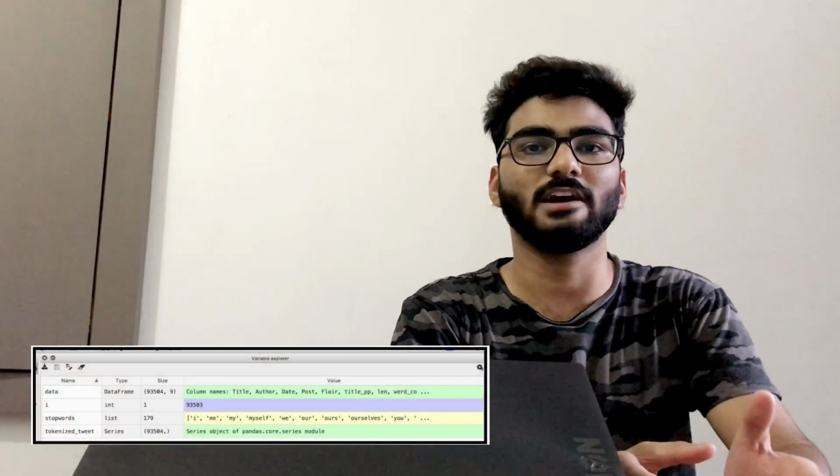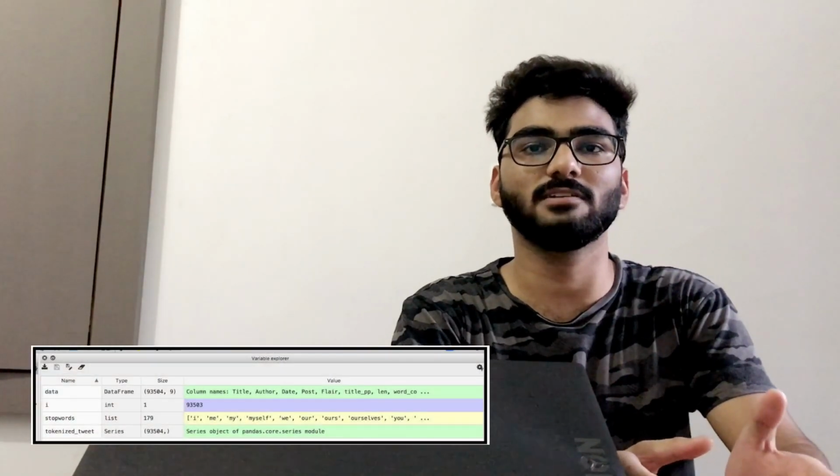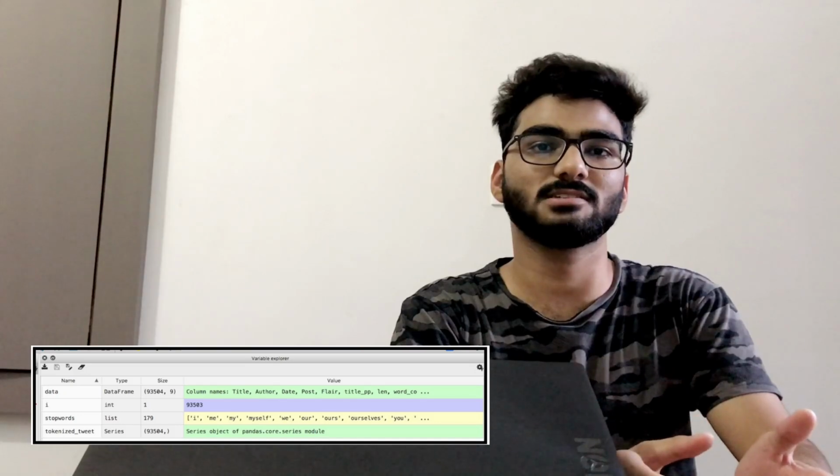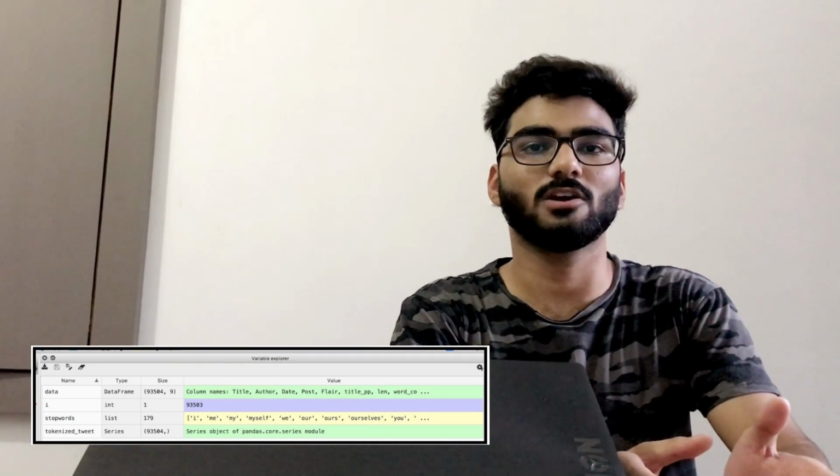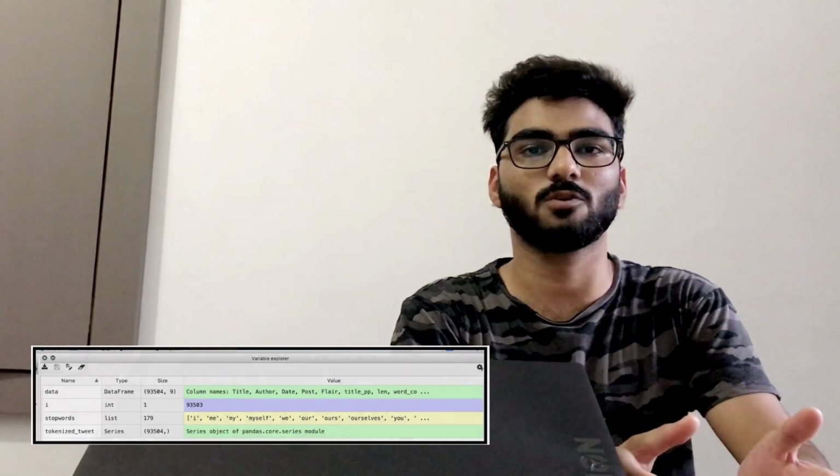For the dataset, we collected it from Kaggle, the Reddit India dataset containing posts from 2016 to 2020 which have a domain of politics. The data size before pre-processing was 5 columns and 93,504 rows, and after pre-processing it has 9 columns and 93,504 rows. We mainly worked on the title column to pre-process, analyze and model our data.